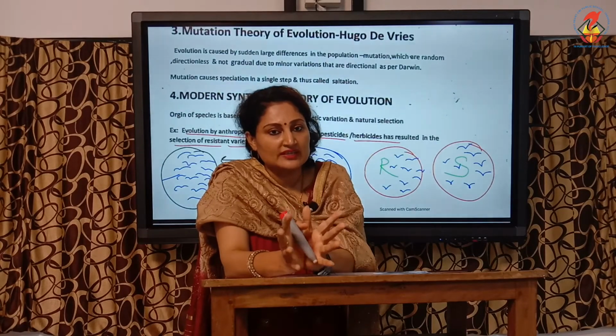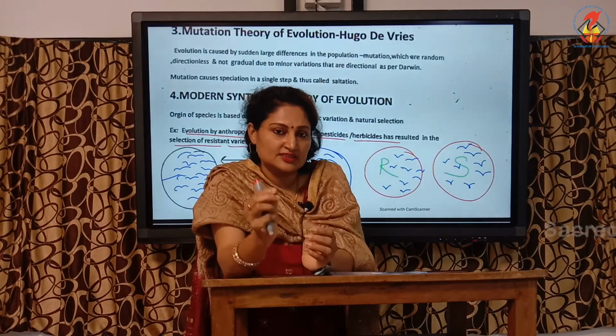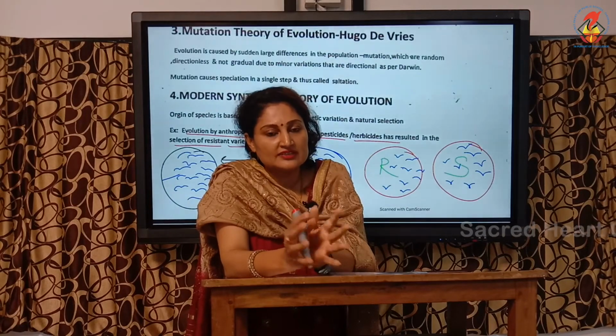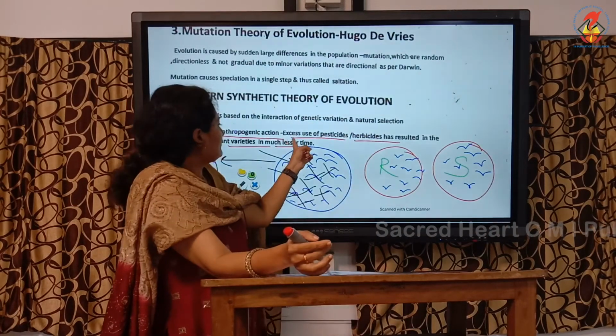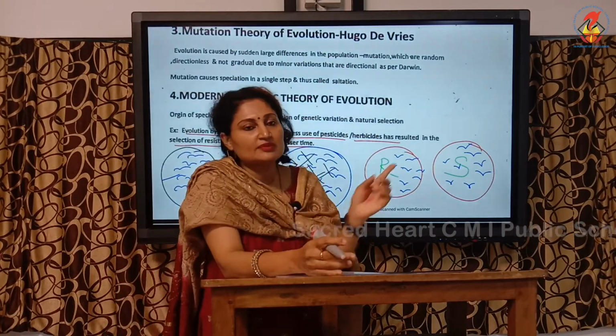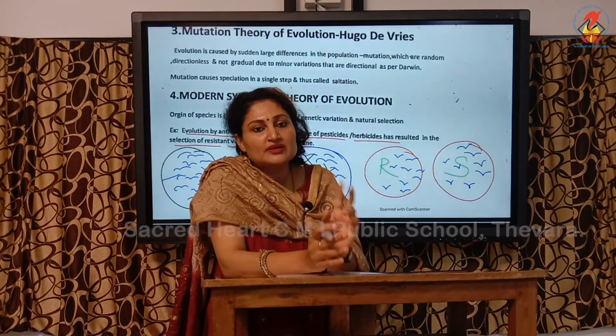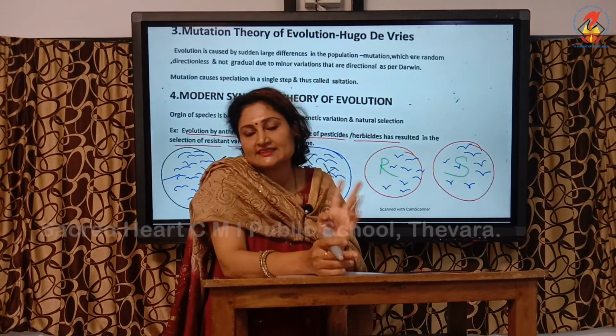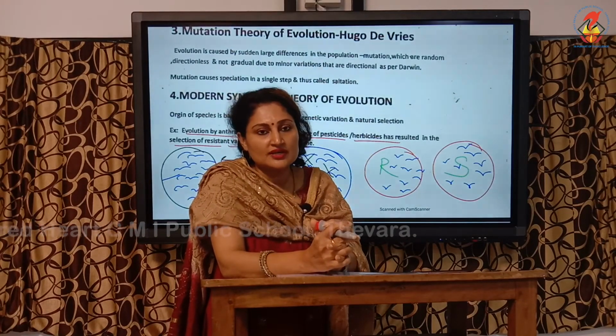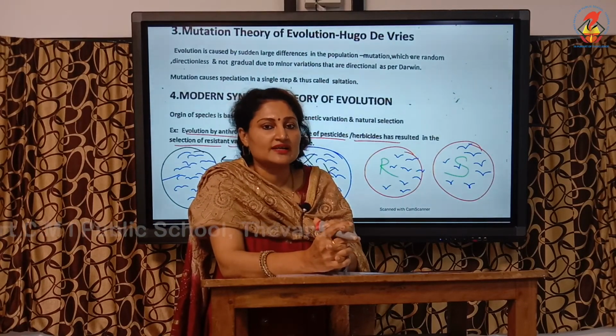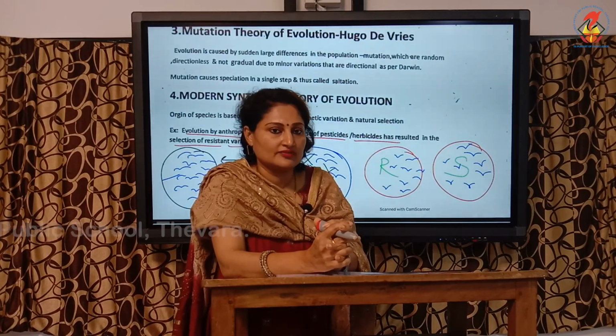The first three theories are very important. For the last one, only a slight mention is given in the textbook, which is why I have explained it with the help of examples. This can also be applied to bacteria. In any population, remember the two varieties, resistant and sensitive. I hope you have understood the theories of evolution as well as the theories of origin of life. Thank you.